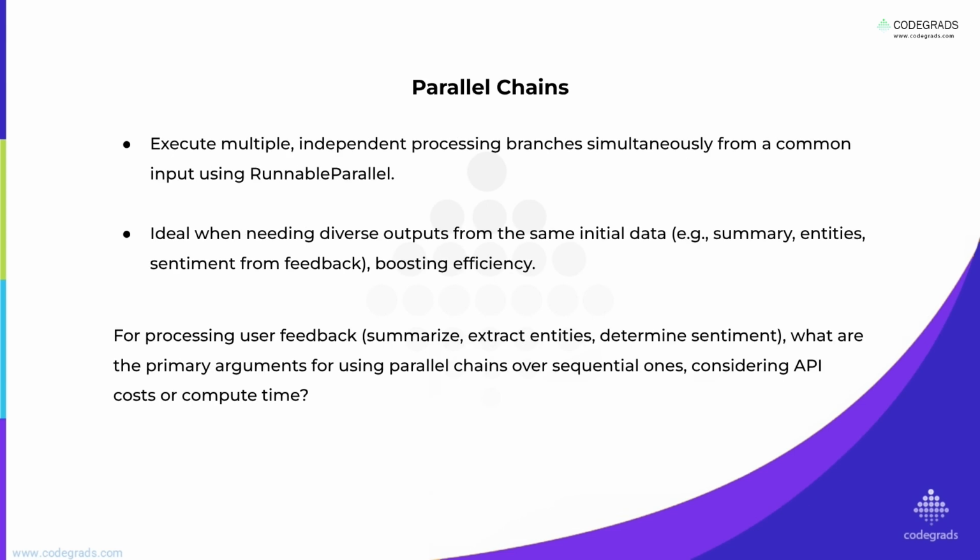Parallel chains. Sometimes you need to perform several different operations on the same input all at once. Imagine analyzing user feedback. You want a summary, key entities, and sentiment for the same text. This is where parallel chains come in. Runnable parallel lets you define multiple independent processing branches. Each branch can be its own mini chain, all starting from the same input. LangChain can execute these concurrently, especially if they involve non-blocking operations like multiple API calls. This is particularly powerful when tasks involve input-output bound operations, thanks to Python's async capabilities.